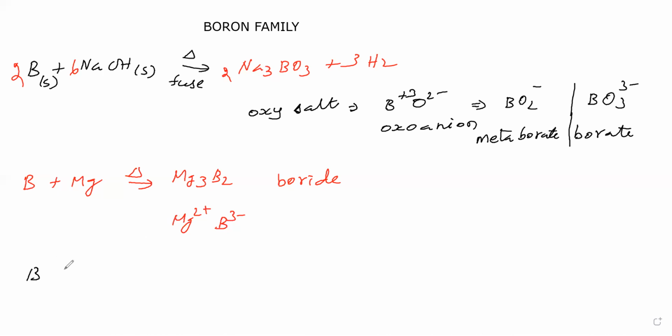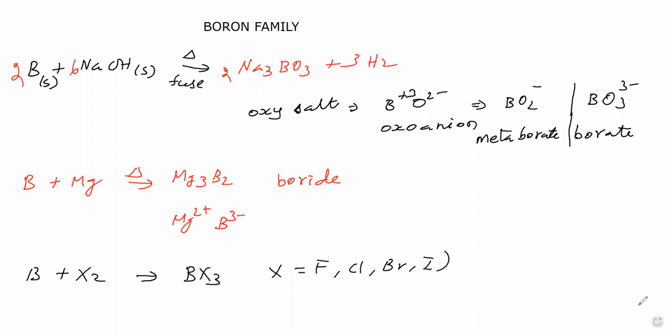Boron with halogen. Boron combining with halogen to give boron trihalide. Boron trihalide formula you know, BCl3, BBr3, BI3, like this boron trihalide is possible. In the place of X, we can take F, Cl, Br, I. Any halogen we can take in the place of X. Next, we will go for borax.